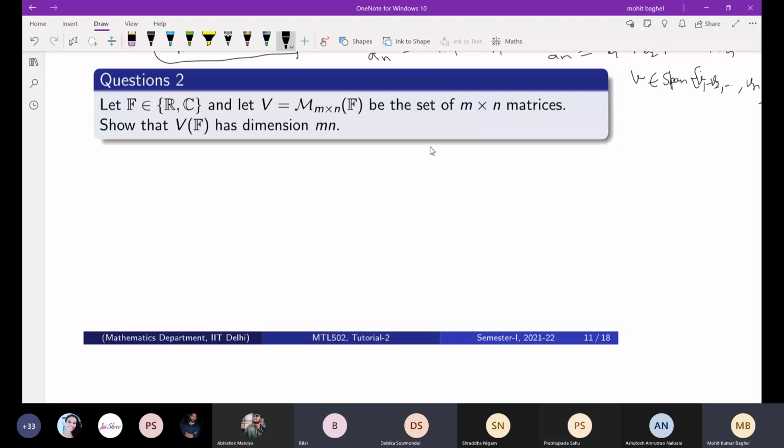Yes, exactly that. It is a subset of the vector space that spans V. Sorry, say it again. Your voice was not clear.